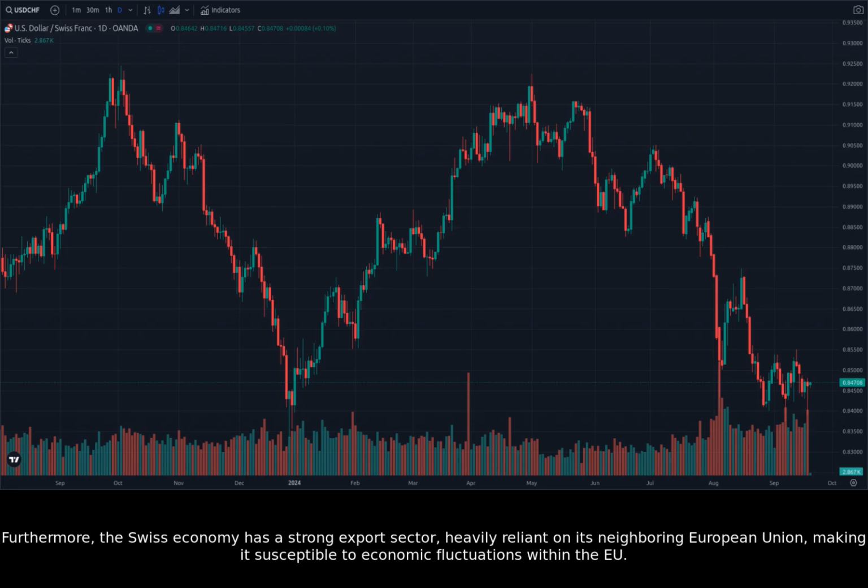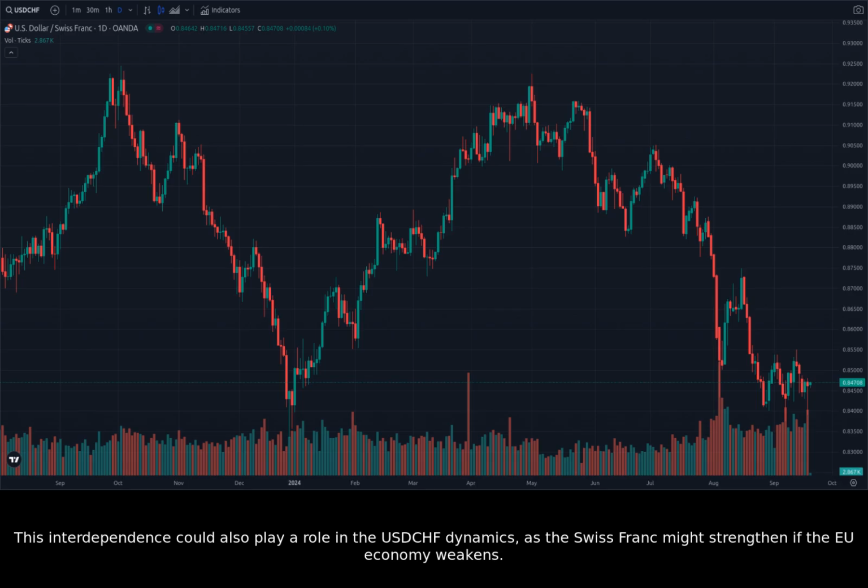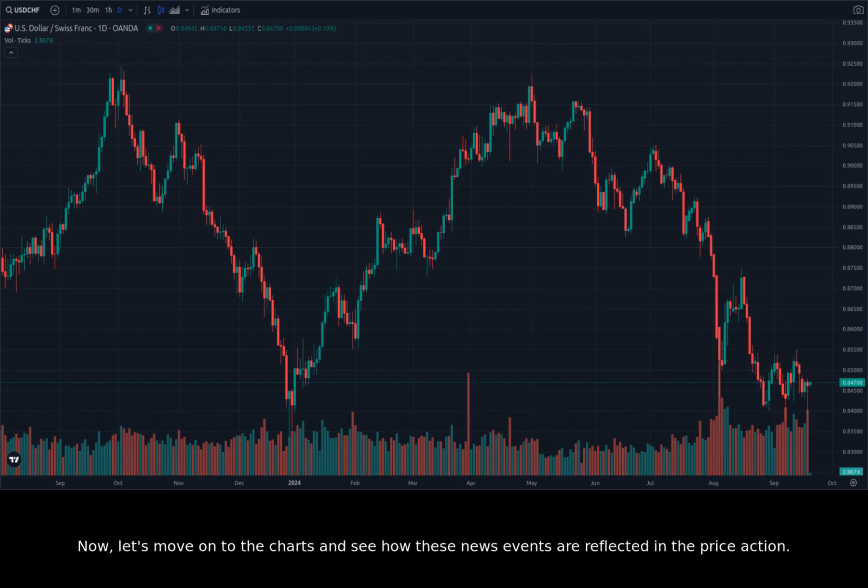Furthermore, the Swiss economy has a strong export sector, heavily reliant on its neighboring European Union, making it susceptible to economic fluctuations within the EU. This interdependence could also play a role in the USDCHF dynamics, as the Swiss franc might strengthen if the EU economy weakens. Now, let's move on to the charts and see how these news events are reflected in the price